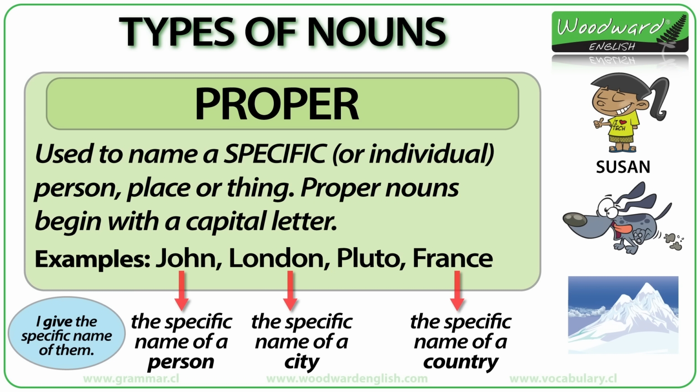Dog is a common noun as it refers to a type of animal without being specific. Max is a proper noun because we specify the name of that dog. Here, Max, come here, Max, your dinner's ready. Max is the name of the dog, so Max is a proper noun. Mountain is a common noun as it refers to a type of geological formation and we do not specify the name of that mountain. Mount Everest is a proper noun because we specify the name of a mountain.